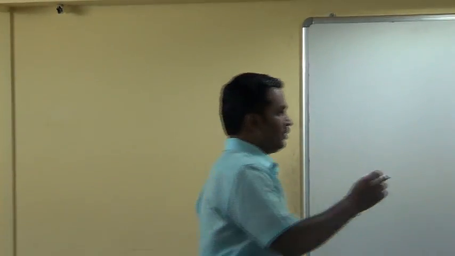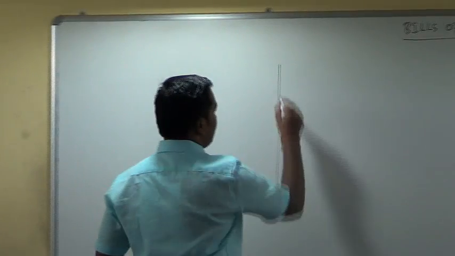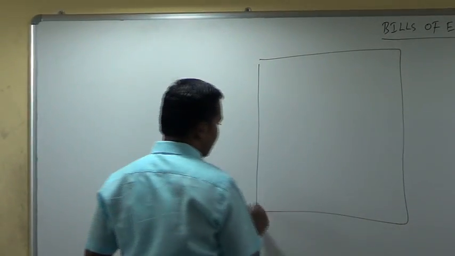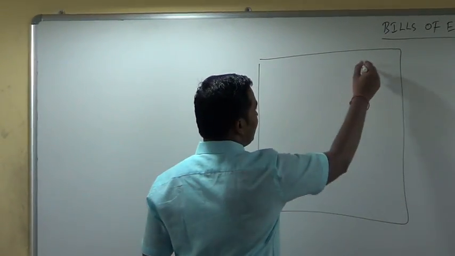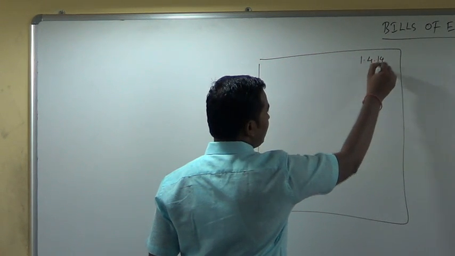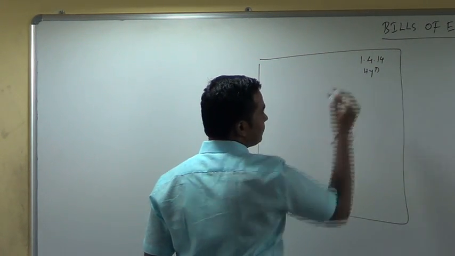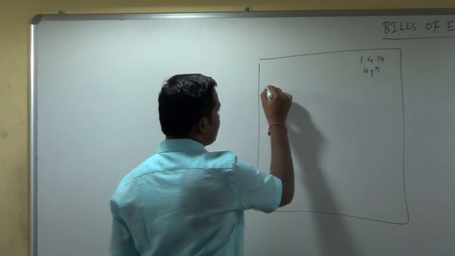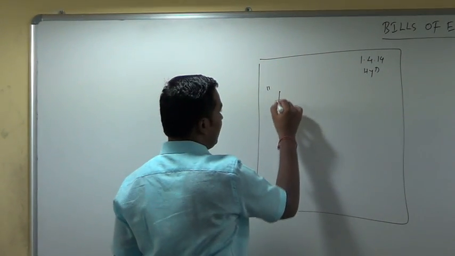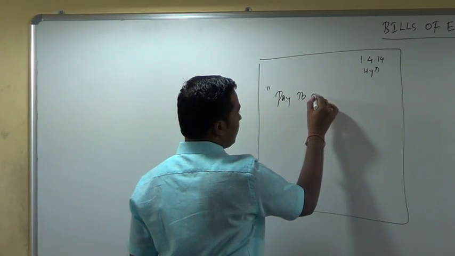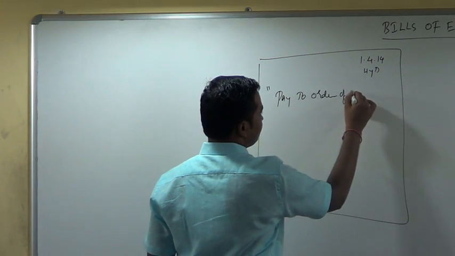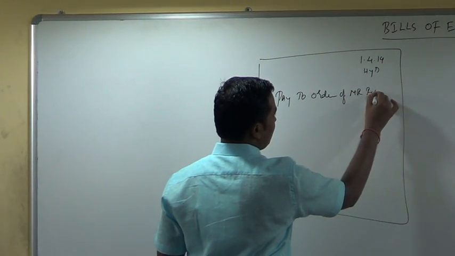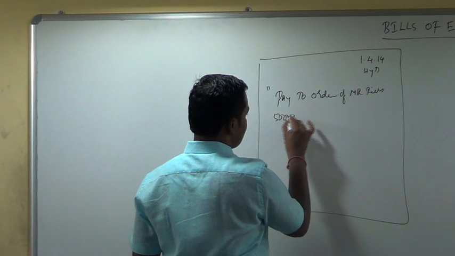Now, what happened? Look at the board, everyone. Mr. Rich took a paper like this. He wrote the date here, 1st April 2014, Hyderabad. Write the date and place, and then he writes a paragraph. What does he write? Pay to the order of Mr. Rich 50,000 rupees.